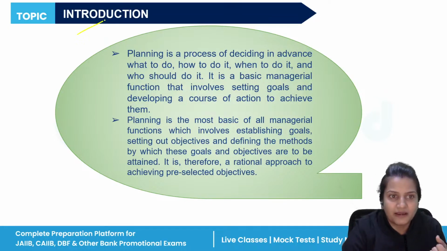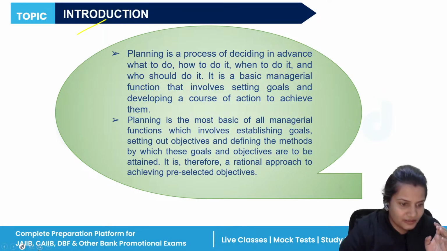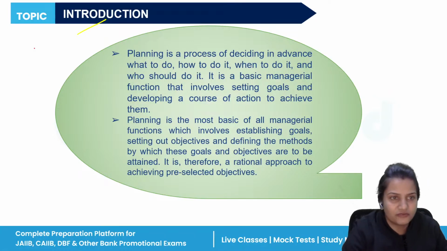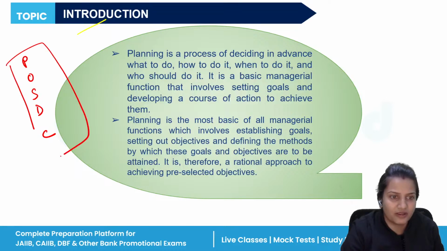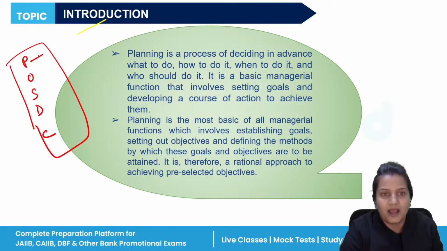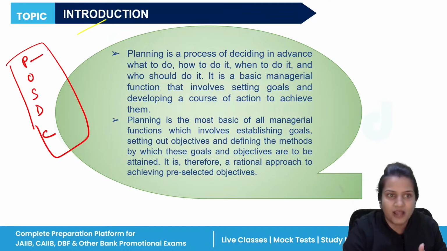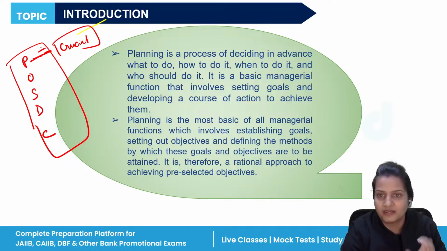Now what is planning? We have seen in our first unit the functions of management. There are five functions of management: planning, organizing, staffing, directing, and controlling. Planning is the first function of management and it is very crucial for any business organization. Why? Because the foundation, the basis, starts from planning itself.